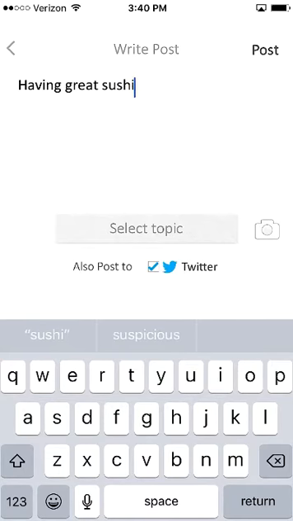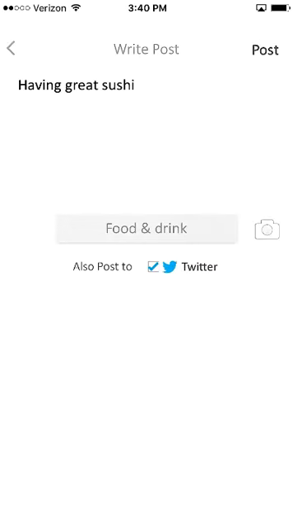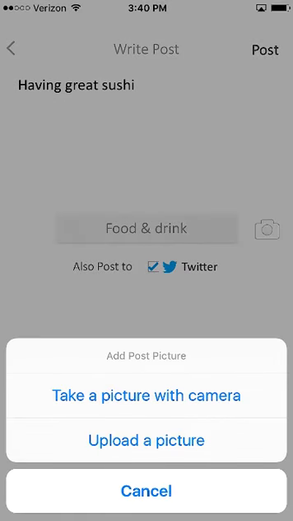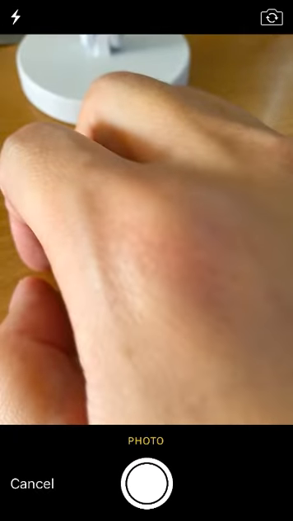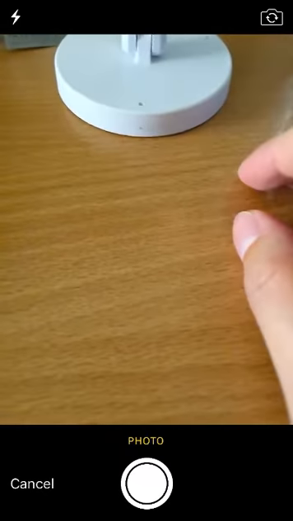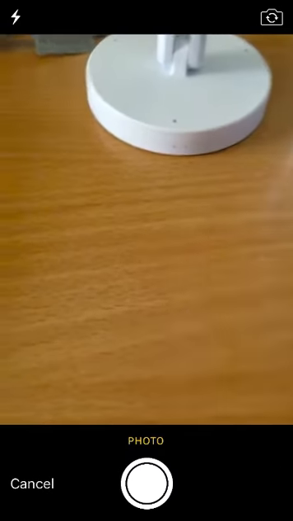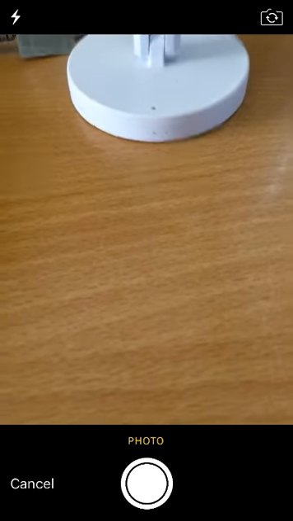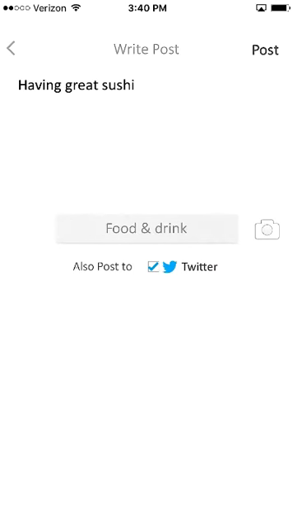Assuming you're at a sushi bar, you can type in something, then you can select, I would imagine in this case, food and drink, then just take a picture with the camera. If you want, take a picture of, basically my hand symbolizes the sushi dish. But of course, we're not at the sushi bar, we're at my home, so we're not going to do that. But if you do that, then you click post.